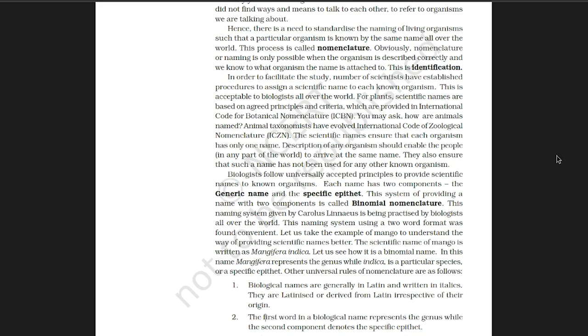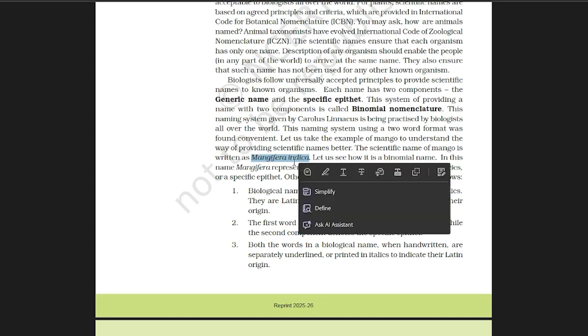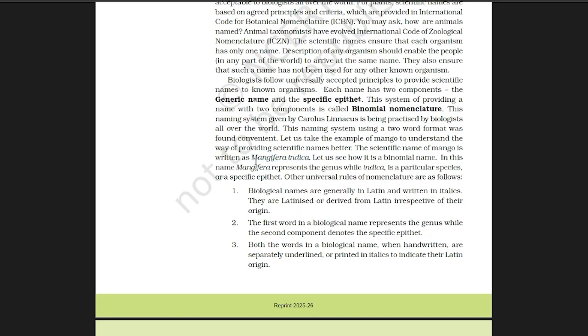There are some rules for binomial nomenclature. First rule is, it should be Latinized. The name should be italicized. If it is not italicized, then you can underline the name. While handwriting, you can underline the binomial name.